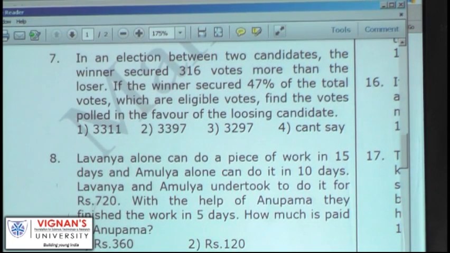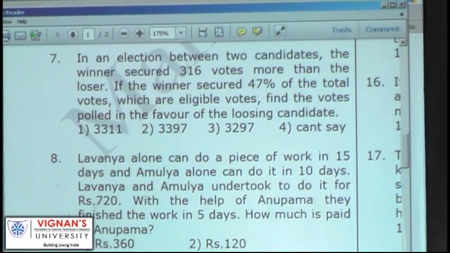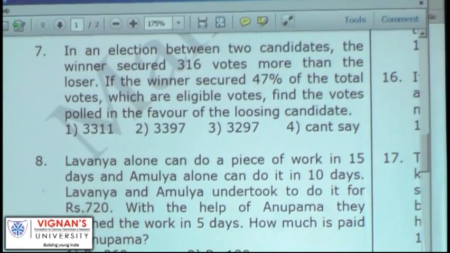In an election between two candidates, the winner secured 316 votes more than the loser. If the winner secured 47% of the total votes, which are eligible votes, find the votes polled in favor of the losing candidates.